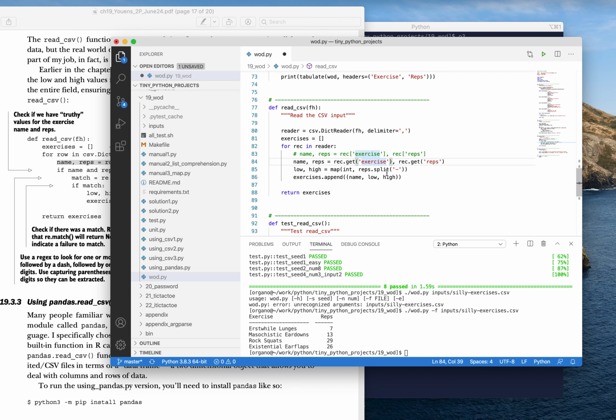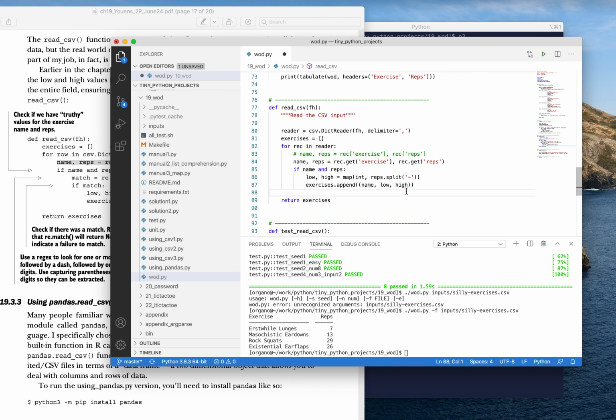But if these don't exist, then they will return none. And so we can say if name and reps, so both of those have to be present. And I can say, whoops, I wanted to indent those. Now I can go forward if I have